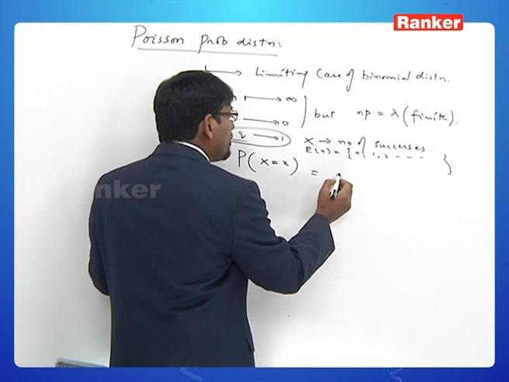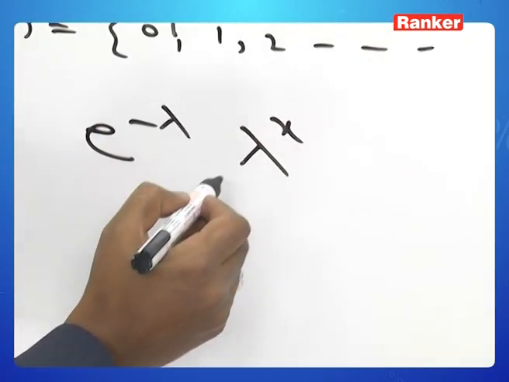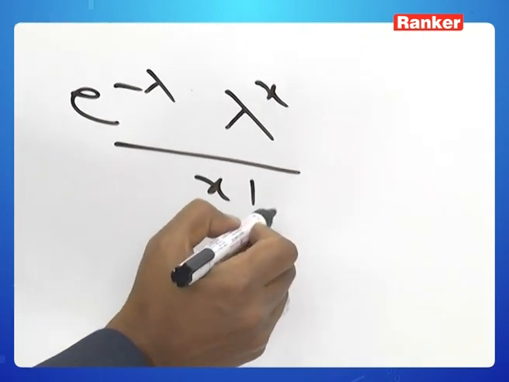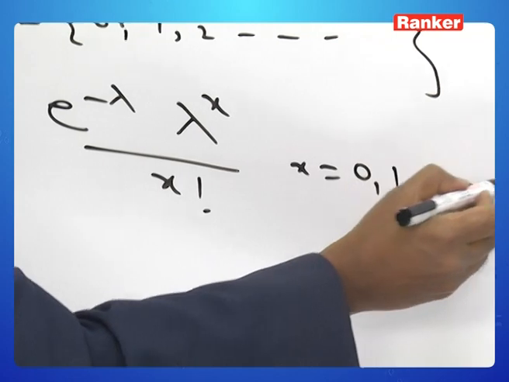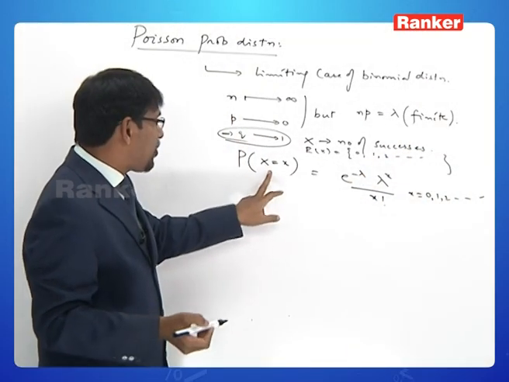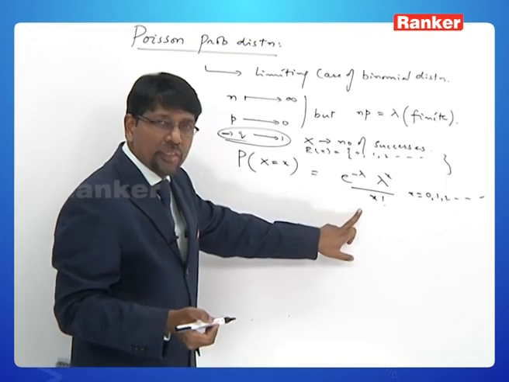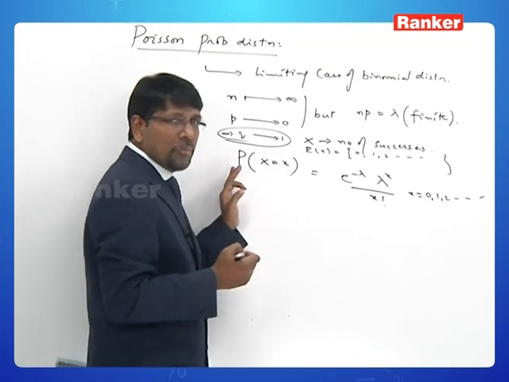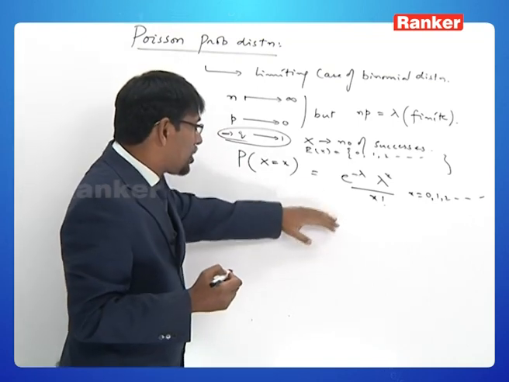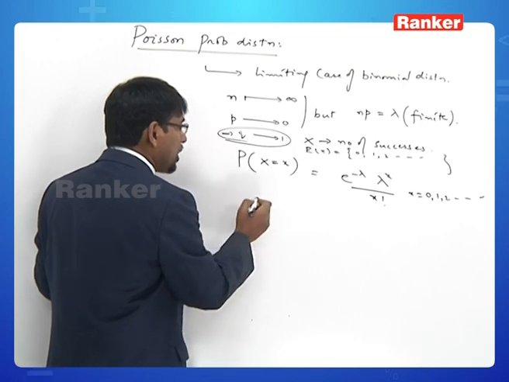It is given by e power minus lambda into lambda power x by x factorial. X of course can be 0, 1, 2, and so on. That is, corresponding to each value of the random variable, we are assigning a probability this way. Now is this indeed the probability mass function, giving us a probability distribution or not? Let us check it.